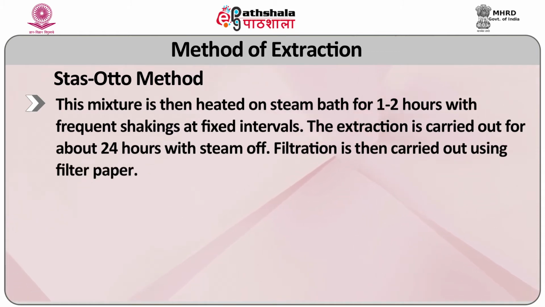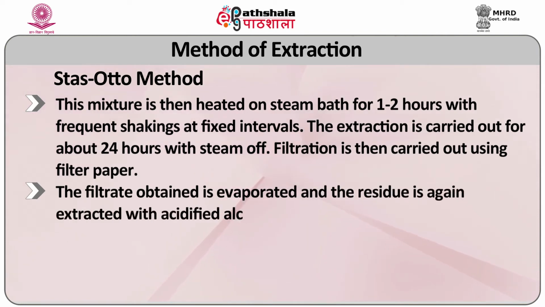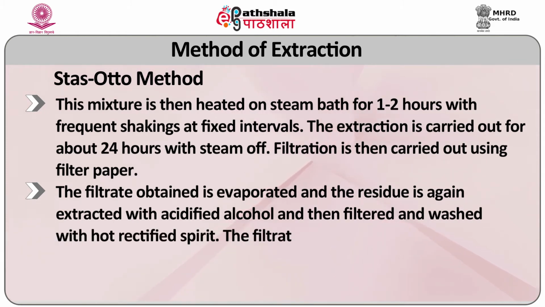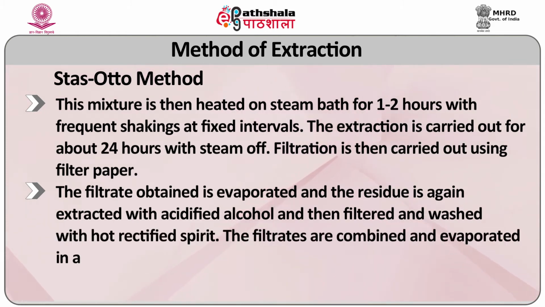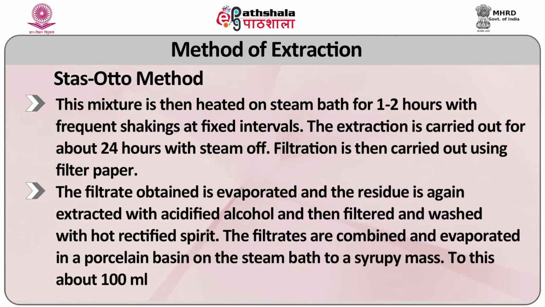Filtration is then carried out using filter paper. The filtrate obtained is evaporated and the residue is again extracted with acidified alcohol, filtered, and washed with hot rectified spirit. The filtrates are combined and evaporated in a porcelain basin on the steam bath to a syrupy mass.